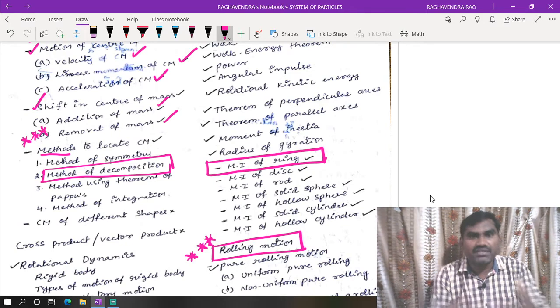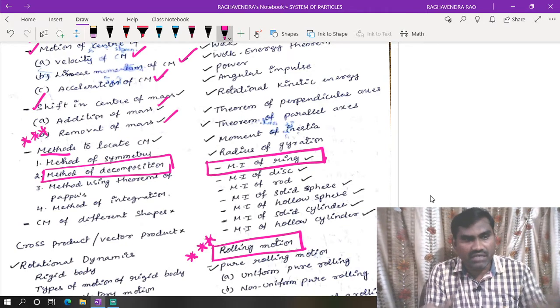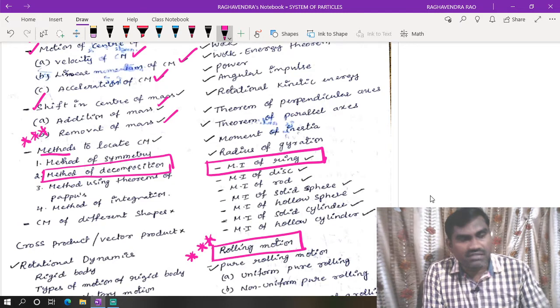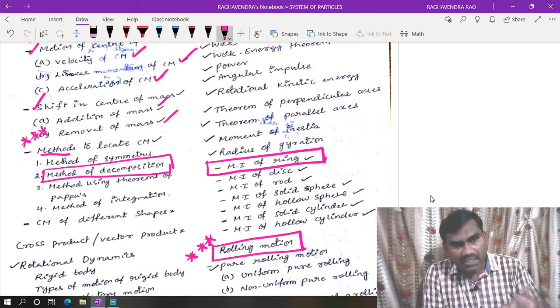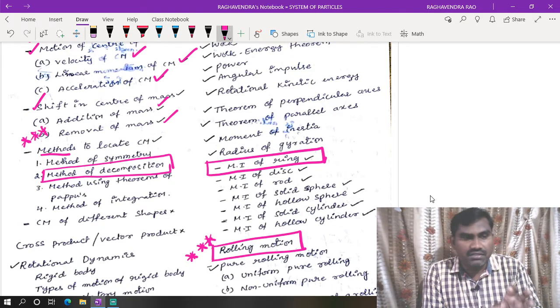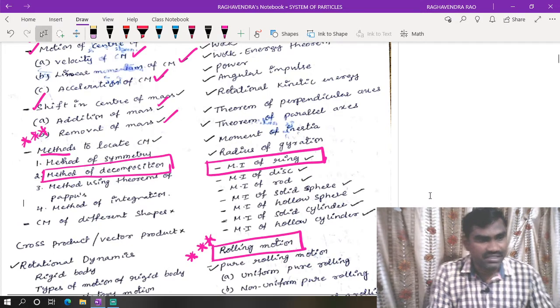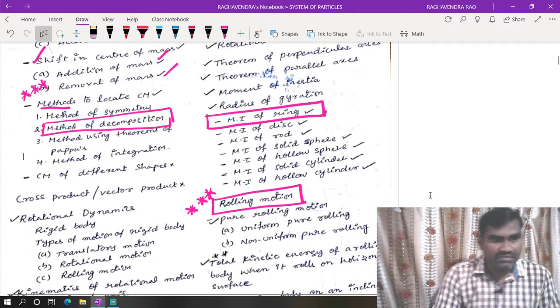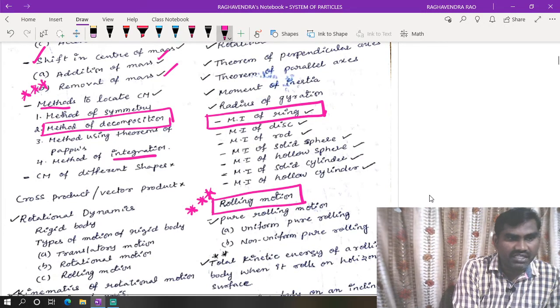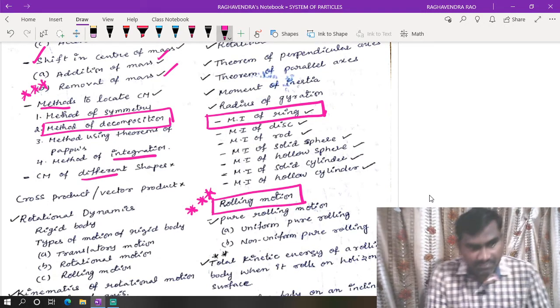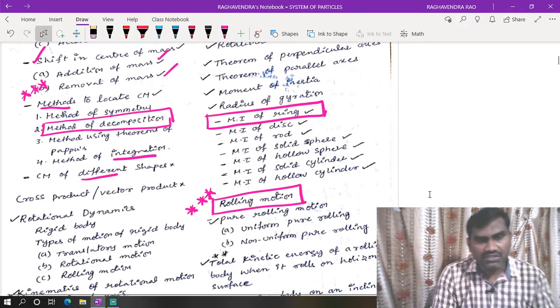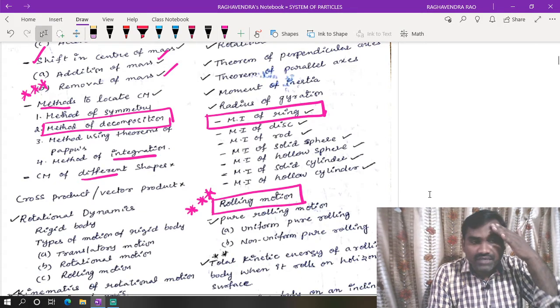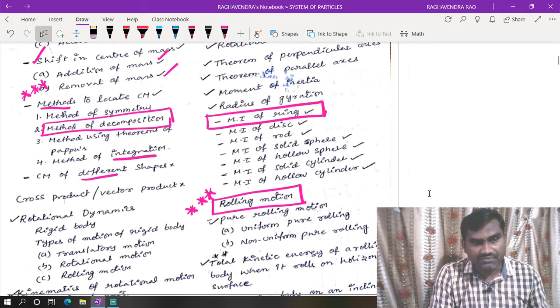Then later we need to apply the center of mass formula to calculate the location of the center of mass. So location of the center of mass with the method of decomposition is very important in all these cases. Method of integration and differentiation we will use in the case of different shapes. Okay, so different shapes of materials are there, and there we have to find the center of mass of the system.